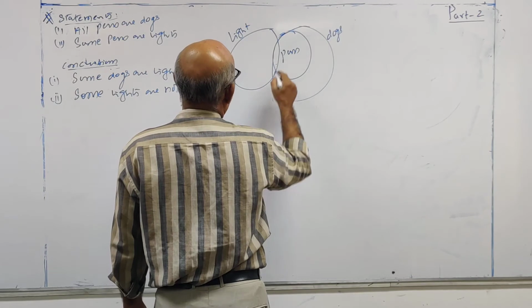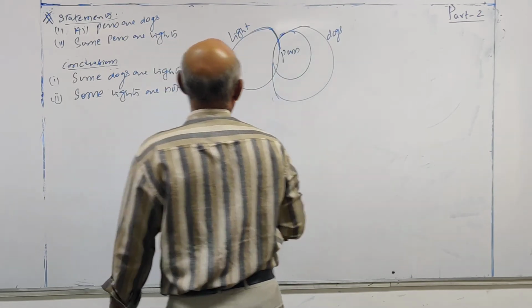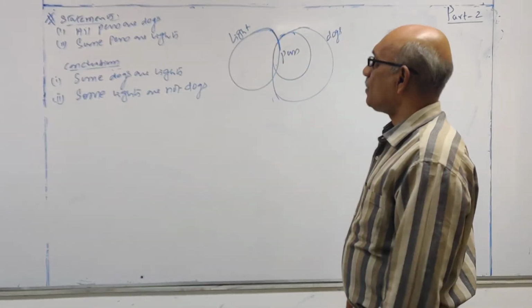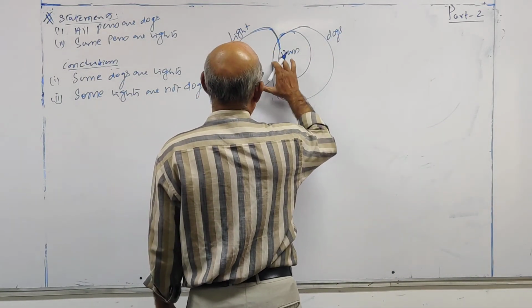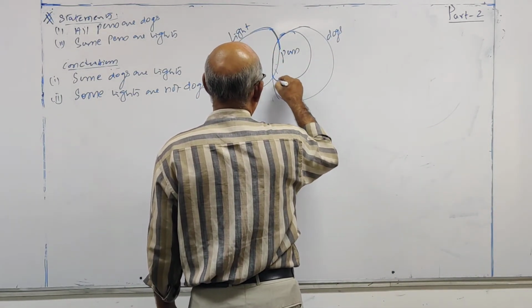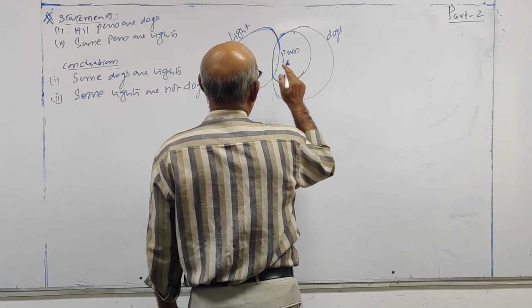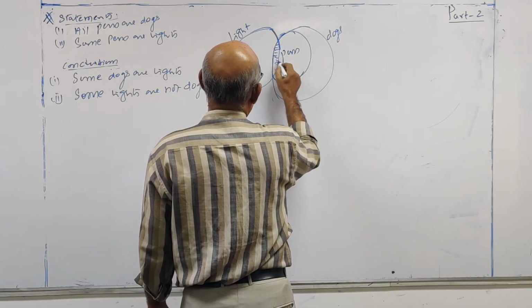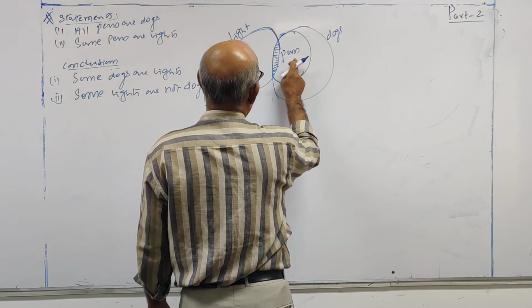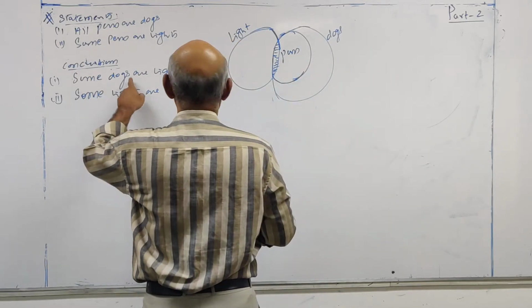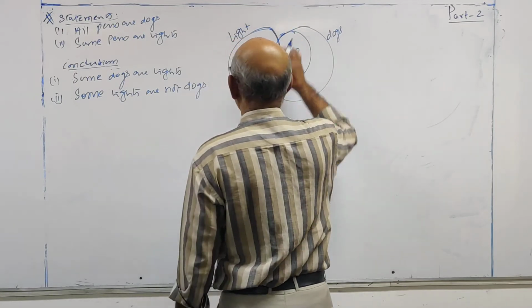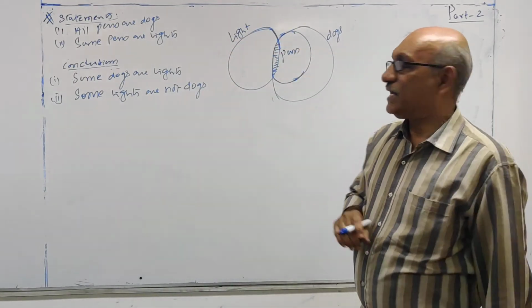This part is common for pens and lights. Some dogs are lights. Look at this. Some means common portion. This is the common portion for lights and pens. This is the common portion for lights and dogs. Some dogs are lights. Some means always concentrate on common area.